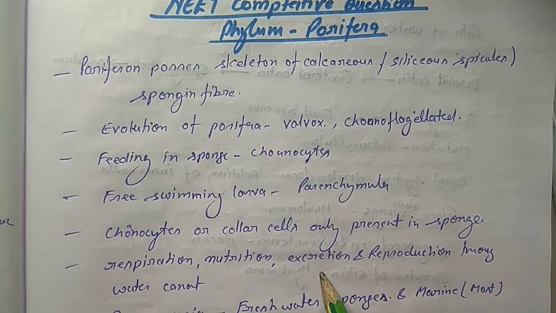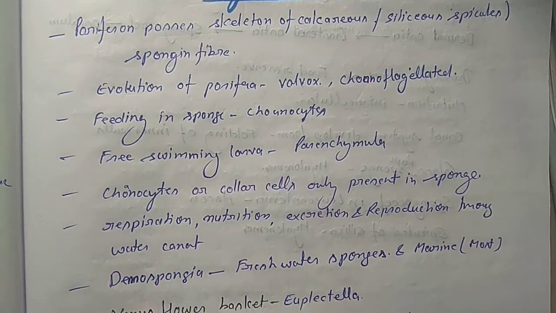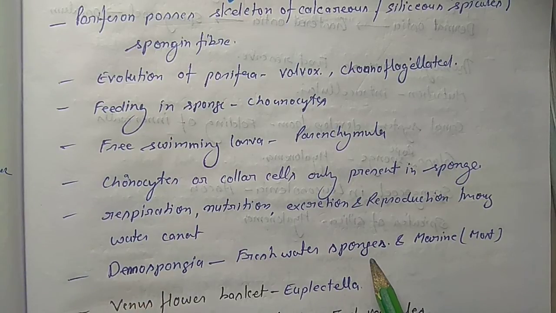Respiration, nutrition and reproduction occur through the water canal system. Okay, and Demospongiae include freshwater sponges and marine.